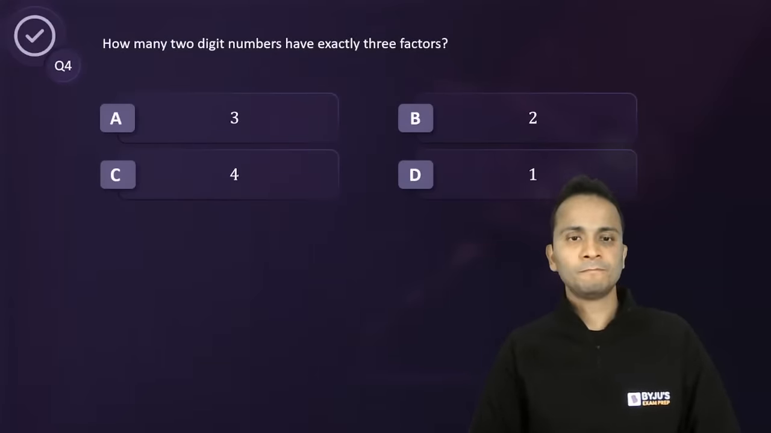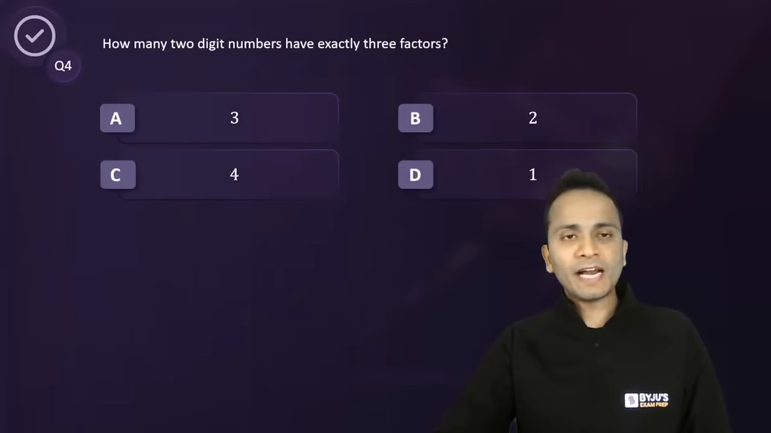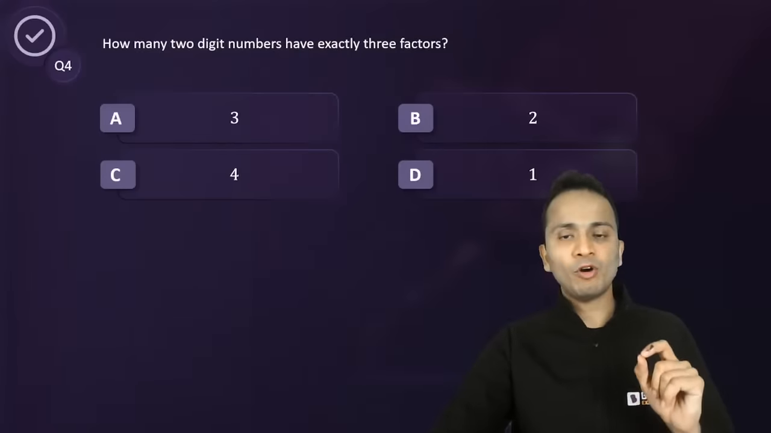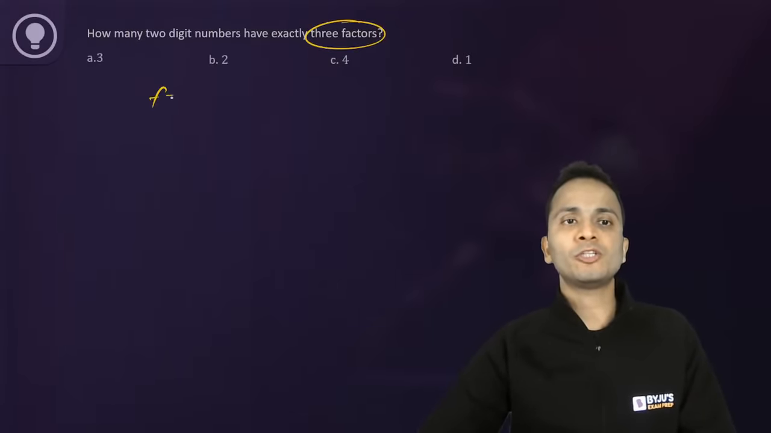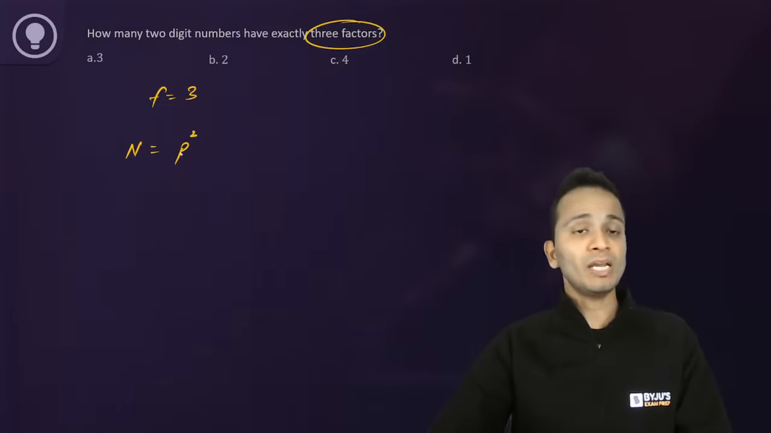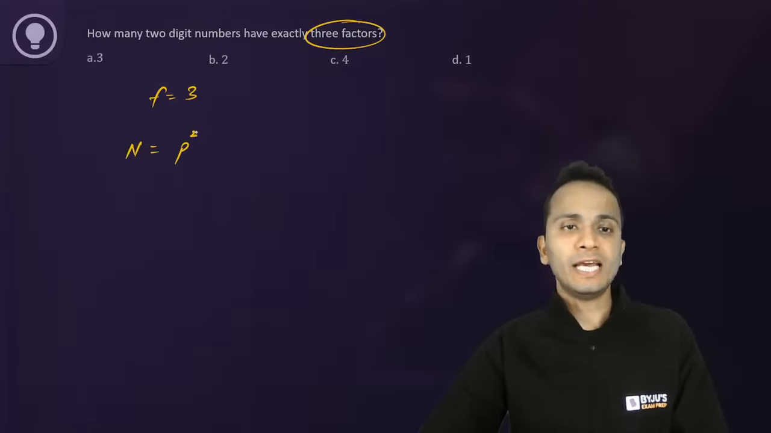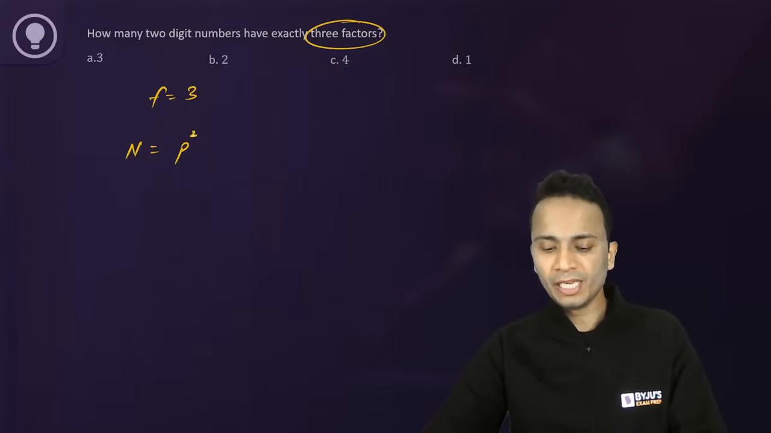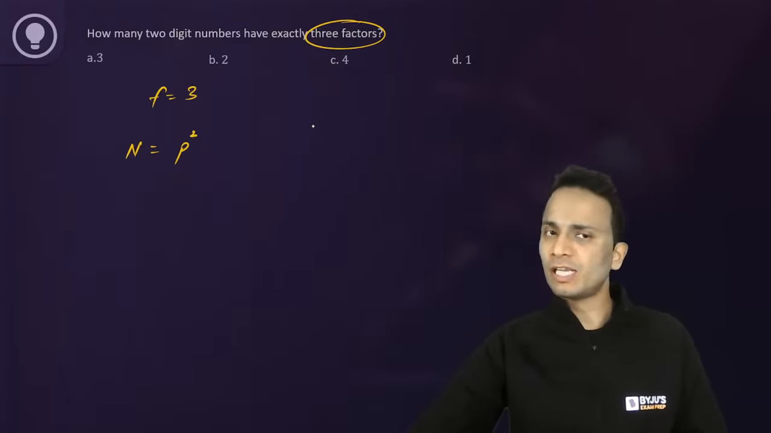Any answer for this? How many two-digit numbers have exactly 3 factors? Now, number of factors, how to calculate it? I have already given you a formula a few minutes back in this session. Now, I want 3 factors. The number of factors should be 3, so the number should be of the form of a prime number raised to the power 2. If any number is the square of a prime number, then the number of factors will be equal to 3. So I'll check the square of some prime numbers.